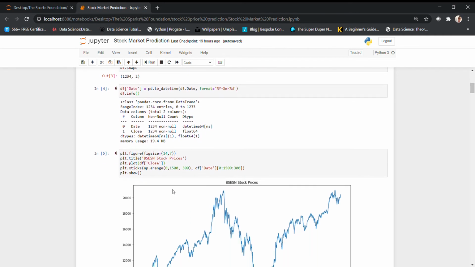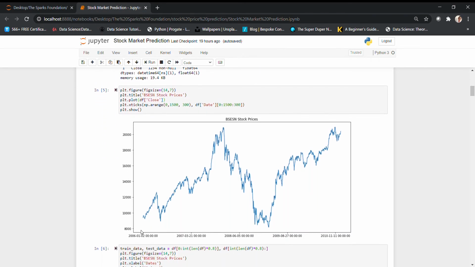So let's visualize according to the years. Across the year timeline from 2006 to 2010, we can see this is the trend and pattern. We can see a dip between 2008 and 2009. Apart from that, this is how it has been.